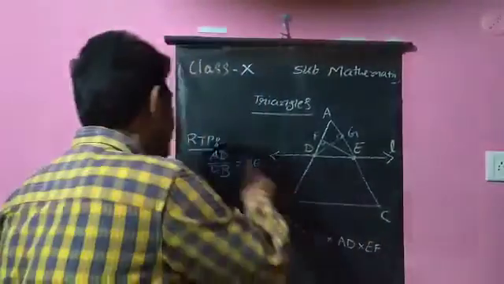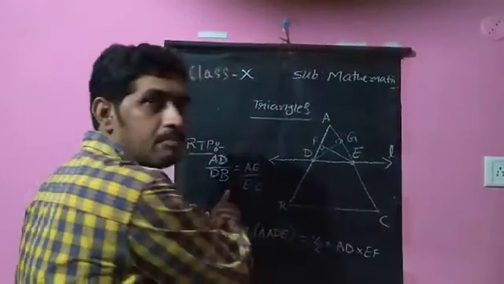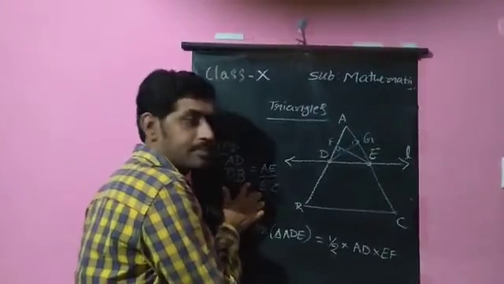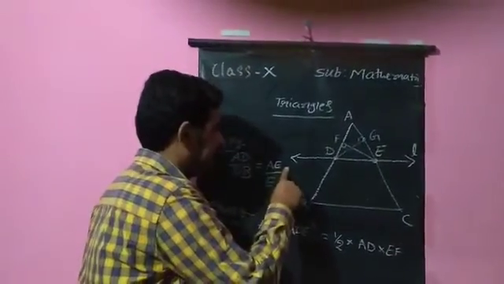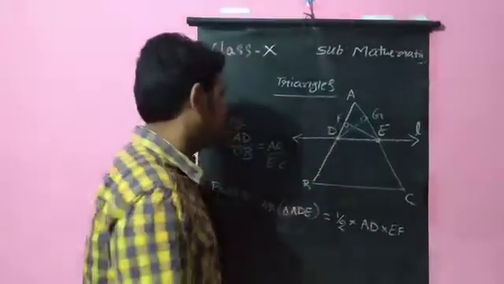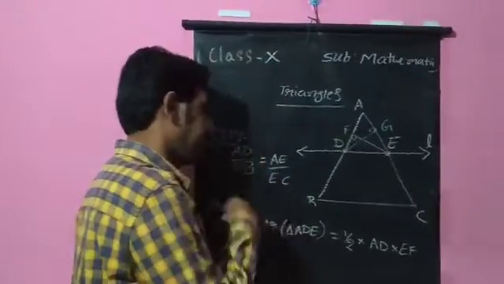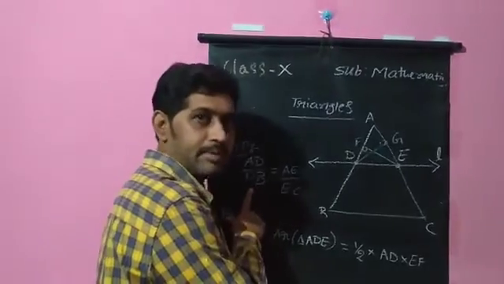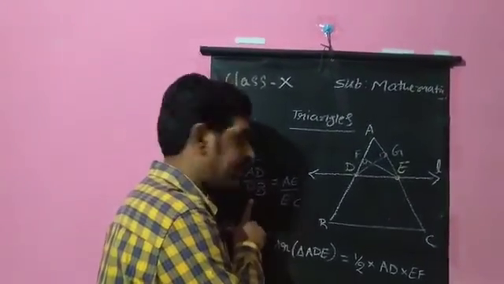That is because my RTP is AD by DB. So my focus is on the sides AD and DB and AE and EC. So I need to choose a triangle in which one of the sides should be AD, and next I will use one more triangle in which one of the sides will be DB.